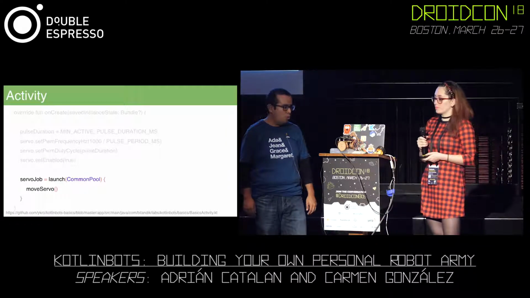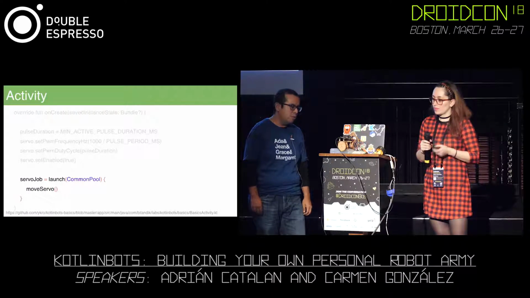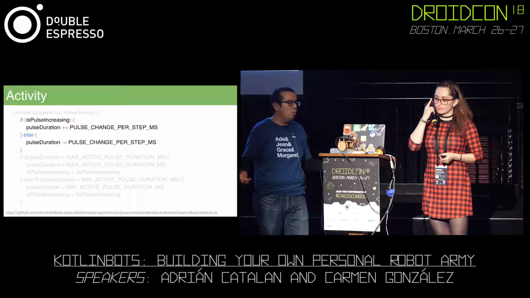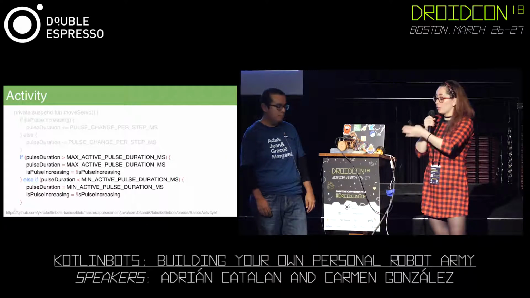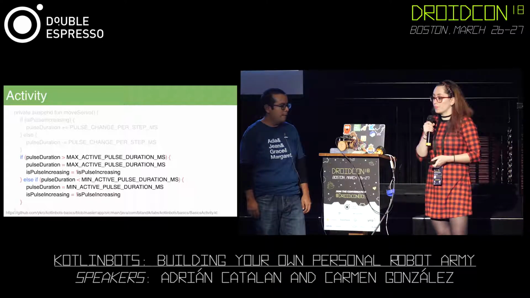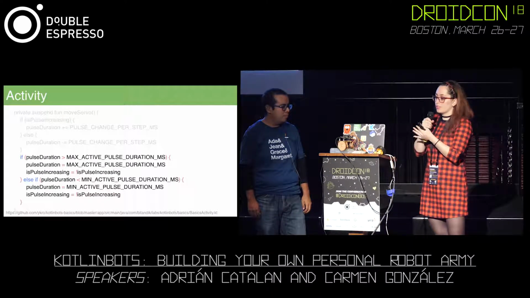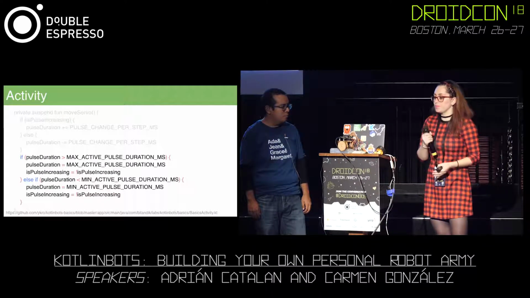And again, we're using a coroutine. So let's see the code of that coroutine. We're checking if the pulse is increasing or decreasing. That's about how long it is going to be, right? It's how long it is going to be, when it is going to stop, and also how much it is going to last, like I said before.